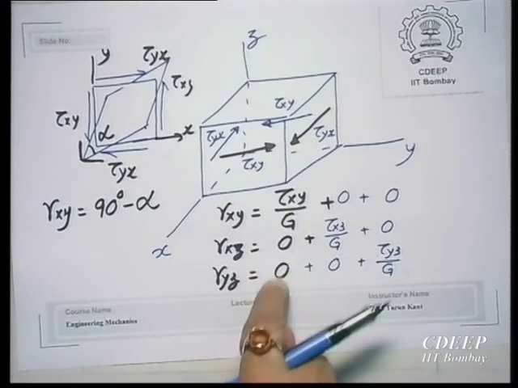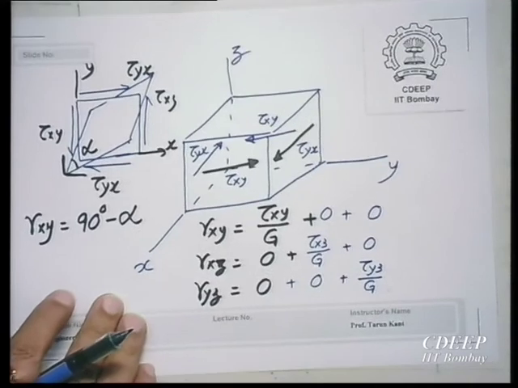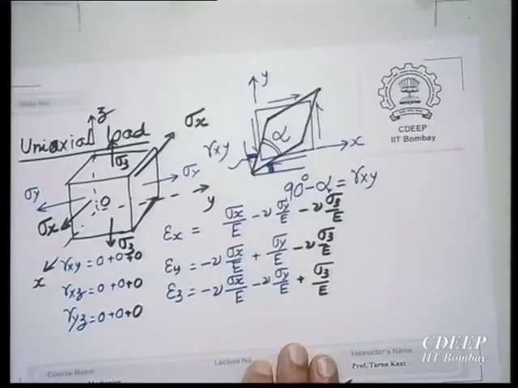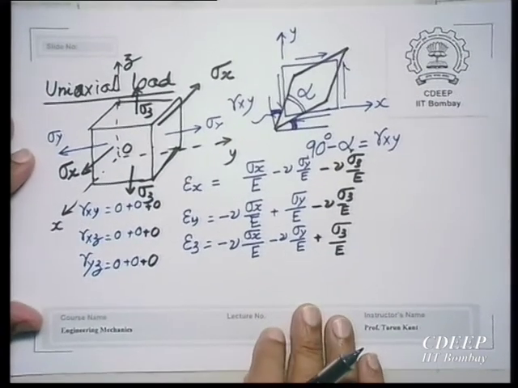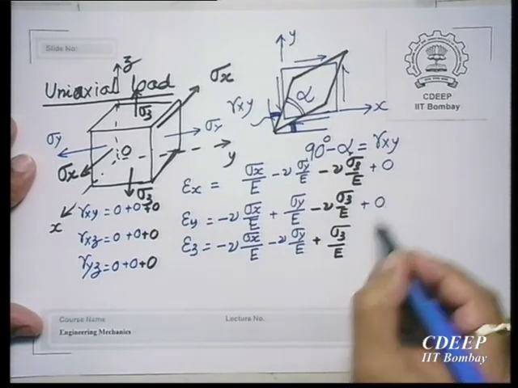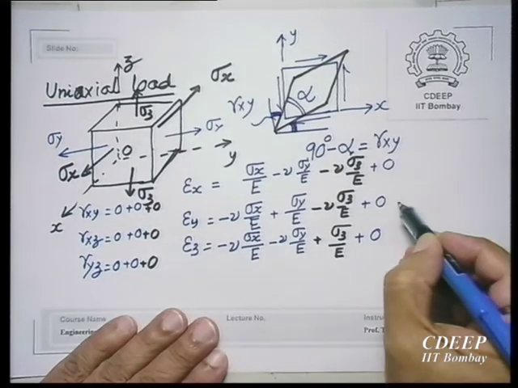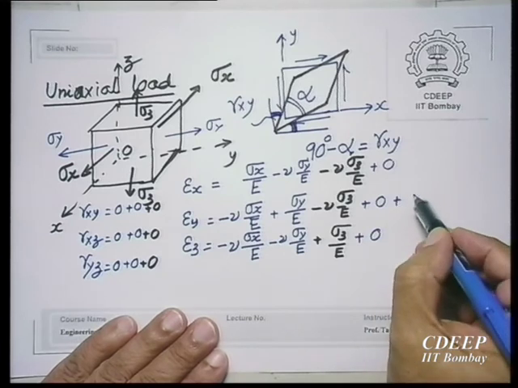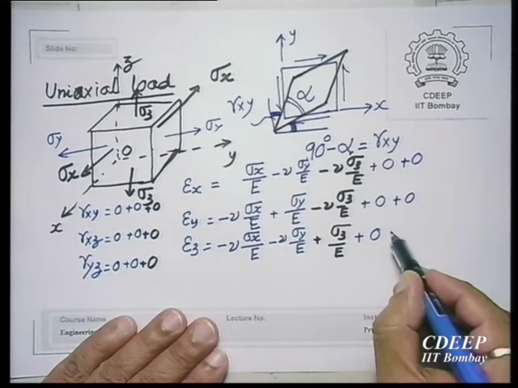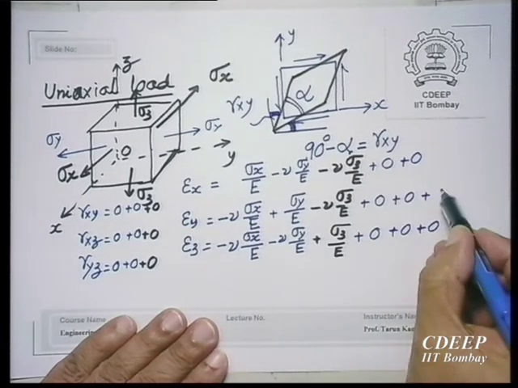When you apply these shear stresses, what is important is that they are not producing any other normal strains. They produce only the corresponding shear strains. So, here I would like to note that when you apply tau x y, it produces 0 normal strain. Similarly, when you apply tau x z, again the normal strains are 0, and when you apply the last one, tau y z, this produces 0 here.